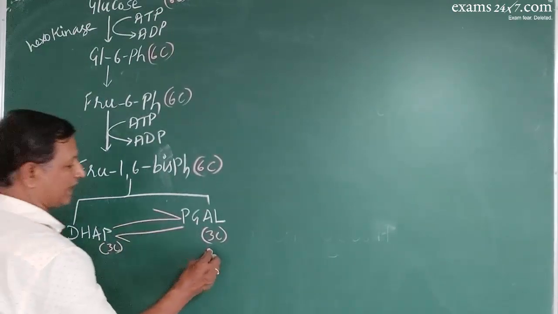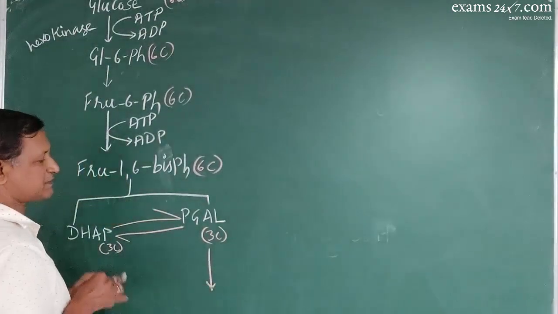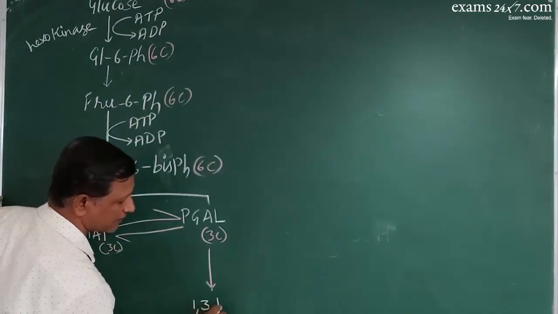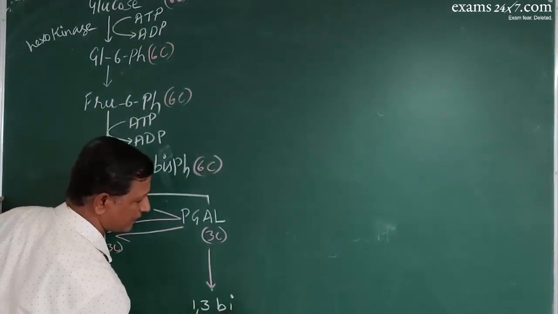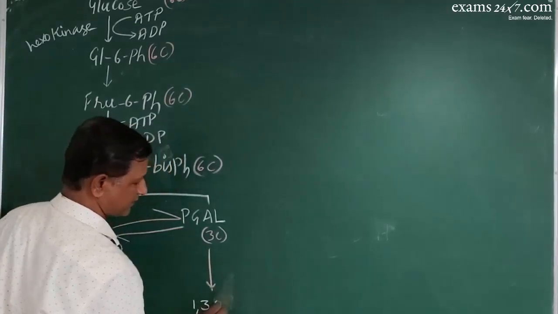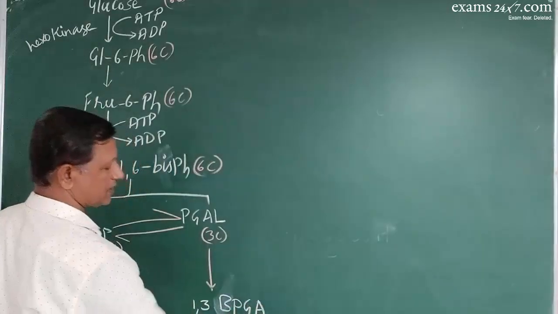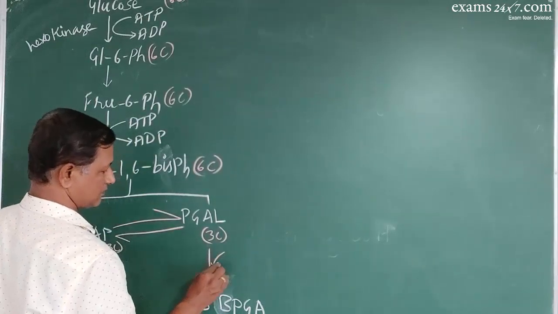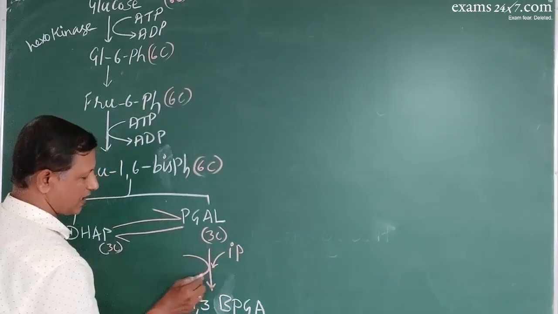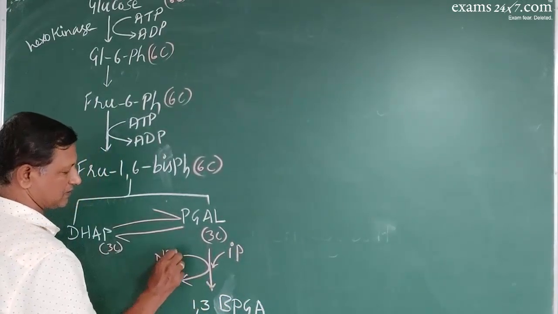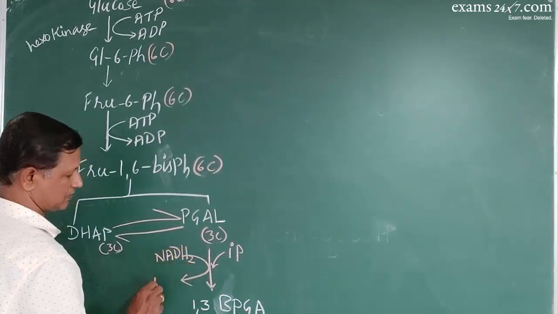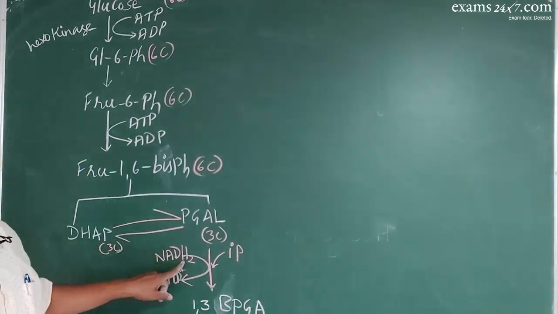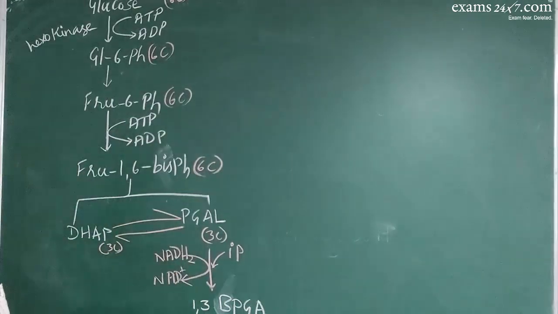Now this PGAL will be converted into 1,3-bisphosphoglyceric acid, BPGA, by the addition of an inorganic phosphate and using NAD.